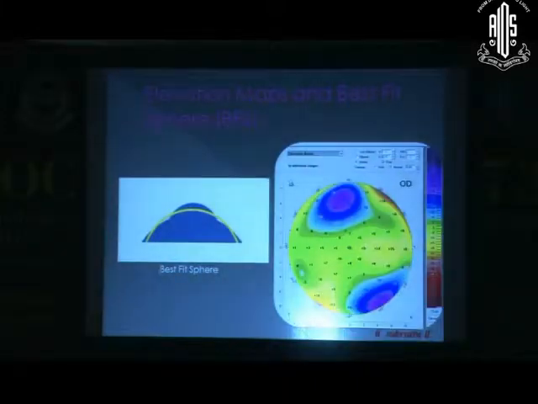The next stage in the evaluation of the map is the elevation maps and the best fit sphere. I think Dr. Jaishil and Dr. Gurjeet have covered this in detail. I don't want to repeat that, but very important, we have to understand the concept of the elevation map and the best fit sphere. Just one recapitulation here: the cornea which is in front of the best fit sphere will be in hot colors, red, yellow and green, and the cornea that is behind the best fit sphere will be in cool colors like the blues and the purples.